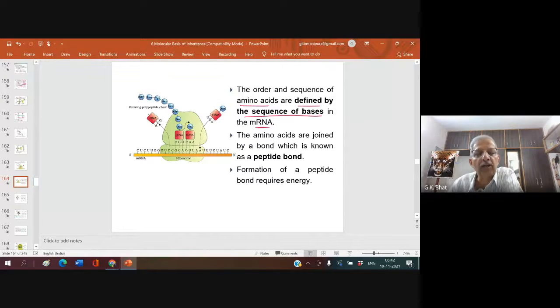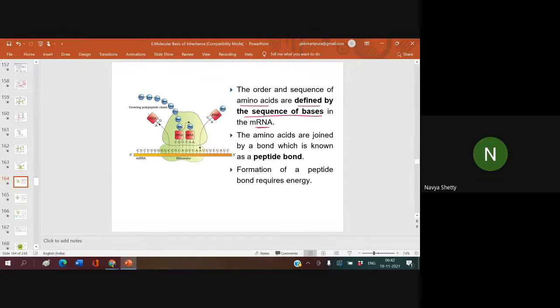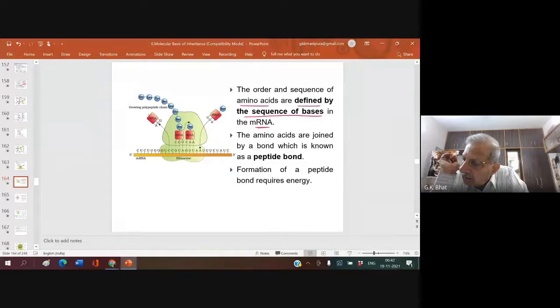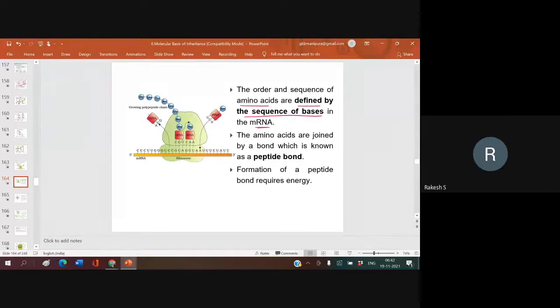And codons on mRNA are decided by whom? What type of codons should be there on mRNA? Who decides it? The template strand. Complementary to the DNA strand.